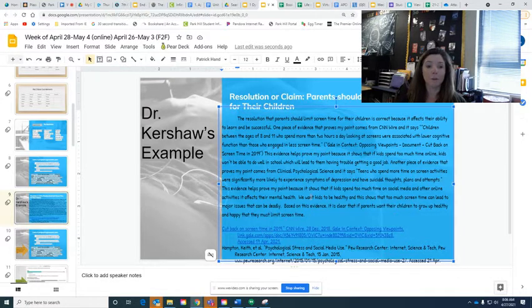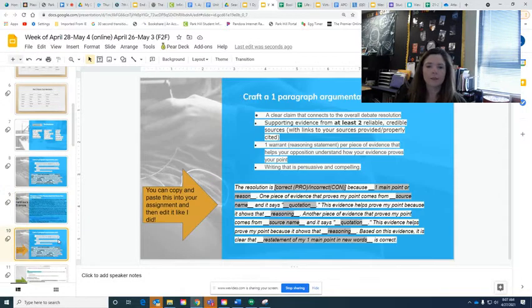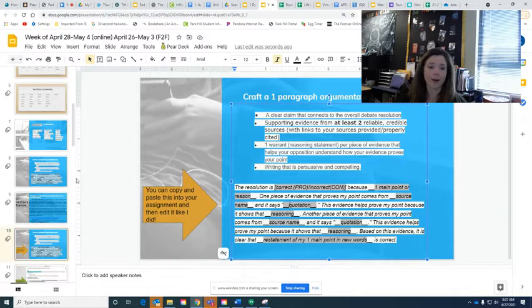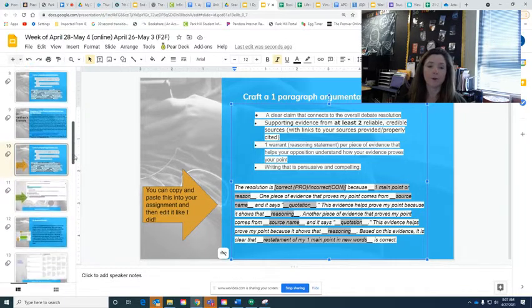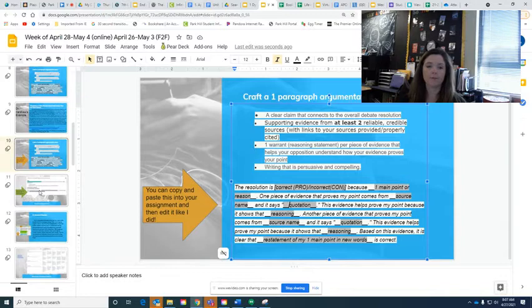So I've tried to be persuasive. I made sure that I had a claim and a piece of evidence with reasoning, another piece of evidence and reasoning. And then at the bottom, you can see that I've added my full citations. So I forgot my citation up here, my in-text citation, so I'll need to go back and fix that. So again, you can copy and paste this paragraph frame in your discussion board that you'll be answering on.